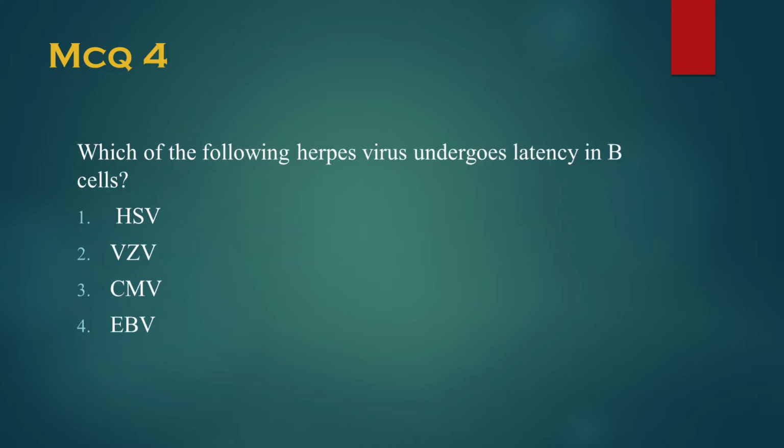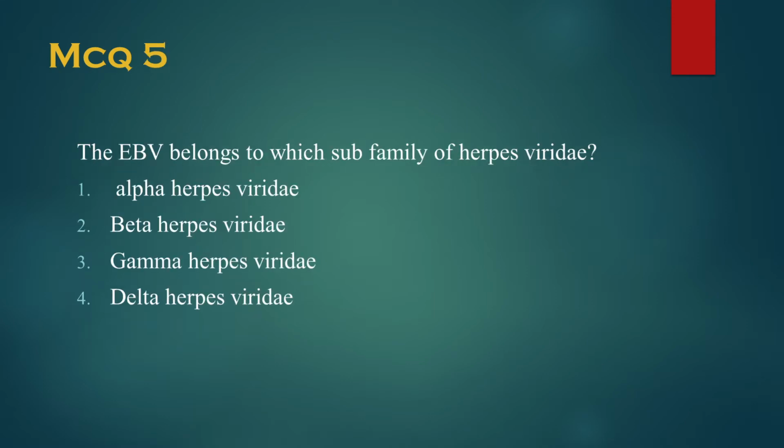The next one is, which of the following herpes viruses undergoes latency in B cells: HSV, VZV, CMV, or EBV. The EBV belongs to which subfamily of herpesviridae: alpha, beta, gamma, or delta.